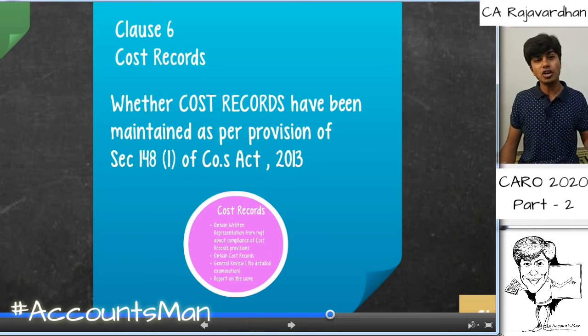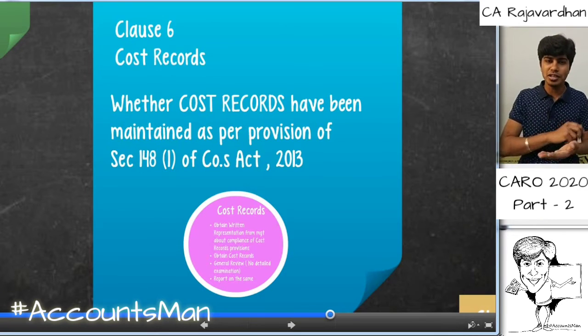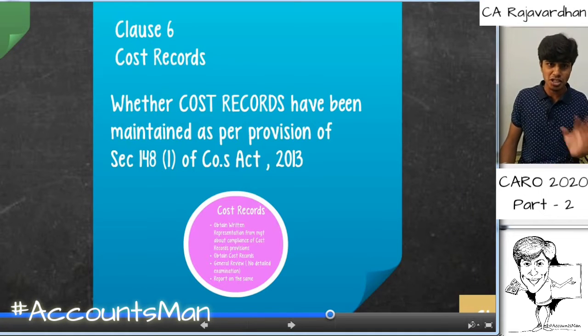So for the cost records which are already maintained by the company, if it is applicable to the company, we need to take one confirmation from the board of directors asking, boss, is this clause applicable to you and are you following it? This has to be in writing. Once we take that written representation from the board of directors saying that they have complied with the provisions of cost records as per section 148 subsection 1, we need to obtain the cost records.